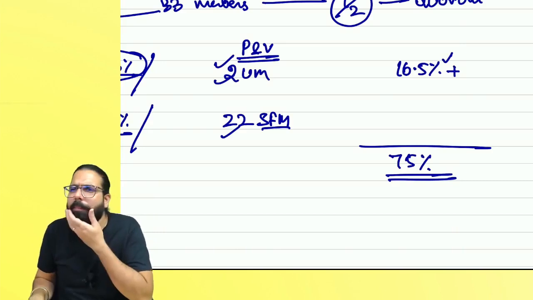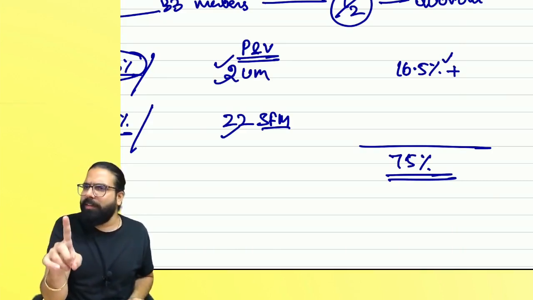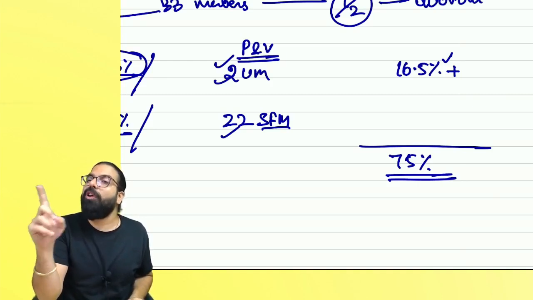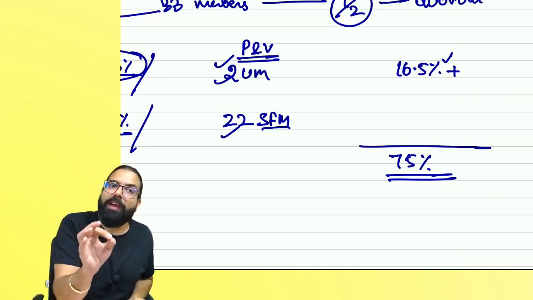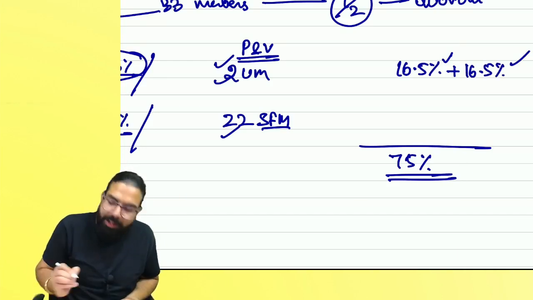Who is another member? One is the chairman, the union finance minister. Number 2 is the union minister of state in charge of revenue and finance, again a union minister. He said, yes, I also agree. Then 16.5% cast in favor.